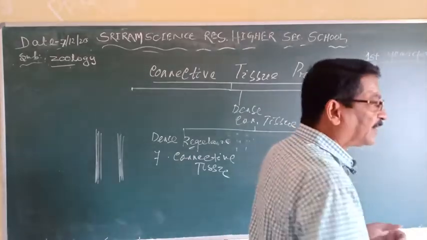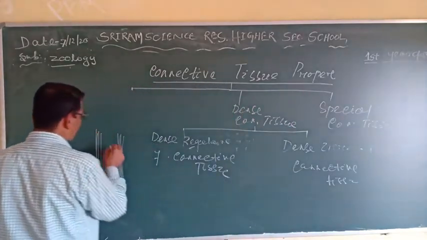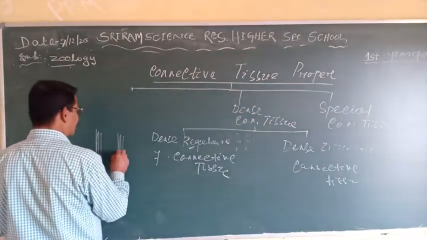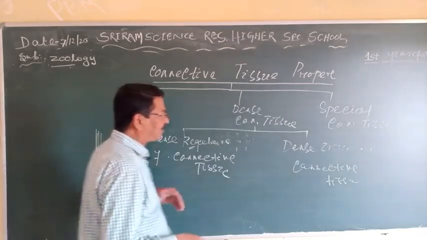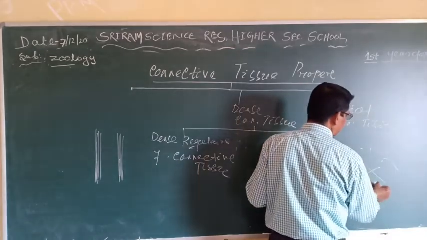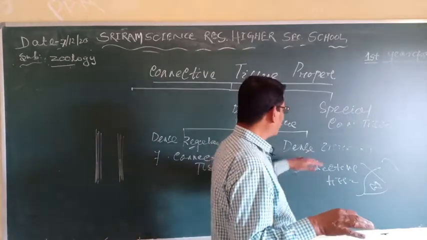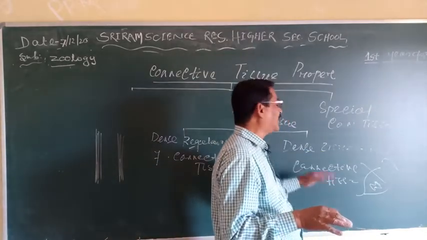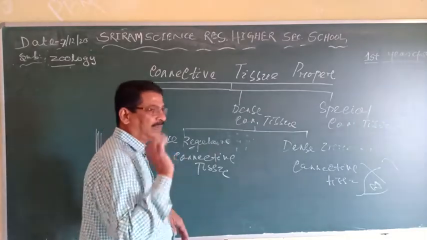But here the fibers and fibroblast cells are arranged in an irregular manner, so it is called dense irregular connective tissue, and the other is called dense regular connective tissue. Are you understanding me or not?